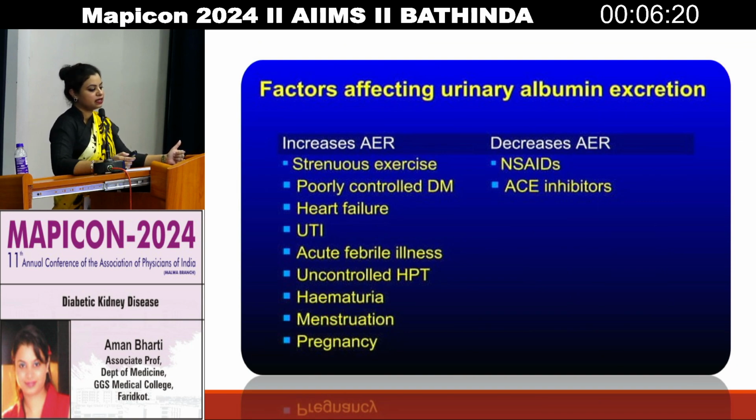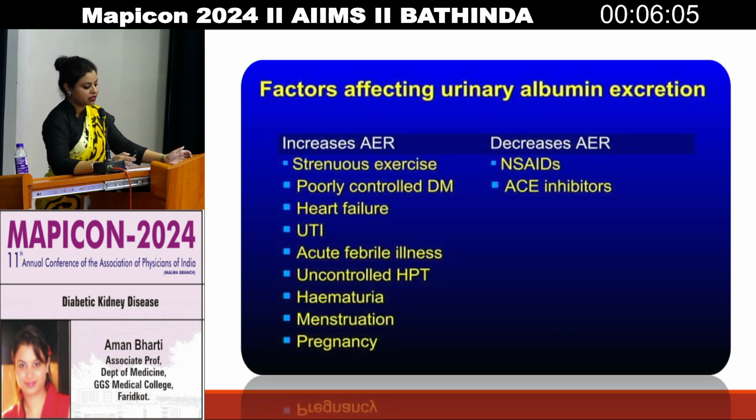There are certain factors which affect your urine albumin excretion. For example, it could be falsely or spuriously increased in strenuous exercise, poorly controlled diabetes mellitus, heart failure, UTI, acute febrile illness, uncontrolled hypertension, hematuria, menstruation, and even in pregnancy.